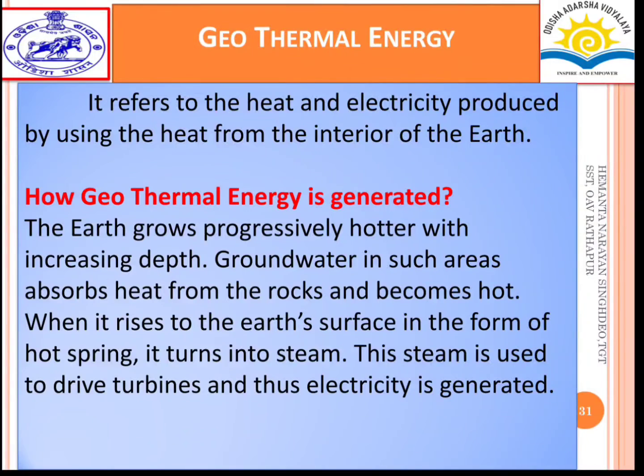The earth grows progressively hotter with increasing depth. Groundwater in such areas absorbs heat from the rocks and becomes hot. When it rises to the earth's surface in the form of a hot spring, it turns into steam. This steam is used to drive turbines, and thus electricity is generated.